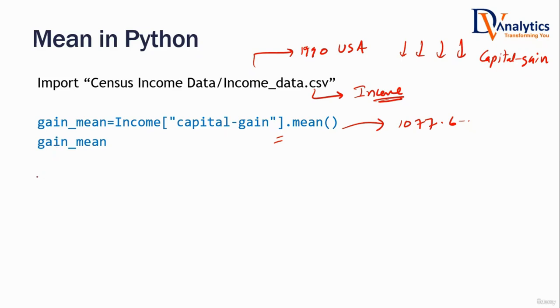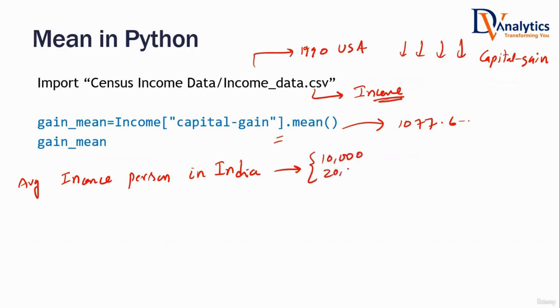Now, think about this. If I ask you this question, what is the average monthly income of a person? Any random person, what is the average monthly income of a person who's living in India right now? How much would that be according to your general knowledge? Some people are saying 10,000, some 20,000, some only 6,000, some only 3,000.